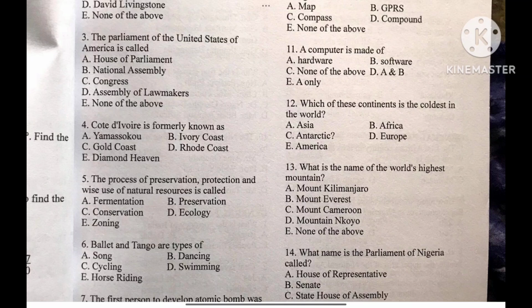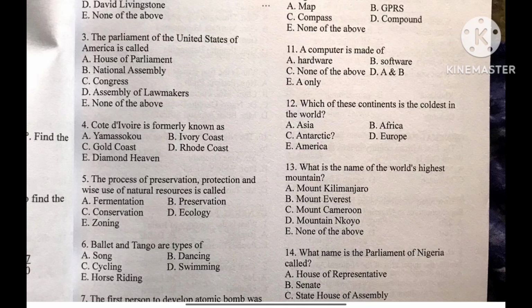The next question, which of these continents is the coldest in the world? A, Asia, B, Africa, C, Antarctica, D, Europe, and E, America. The correct answer is option C, Antarctica. Antarctica is the coldest continent on Earth. It is covered by ice and the temperature there can drop well below freezing.